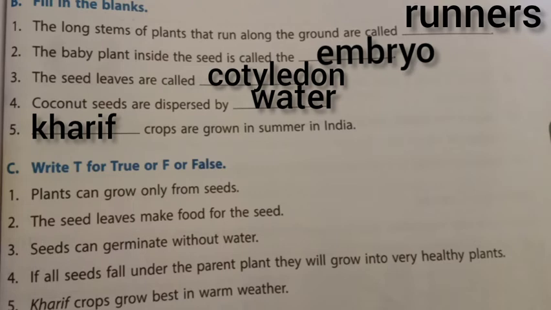Now section C, write T for true or F for false. First question, plants can grow only from seeds. Is it true or false? It is false. Plants can grow from other parts of plant like stem, roots and leaves. So that is false.